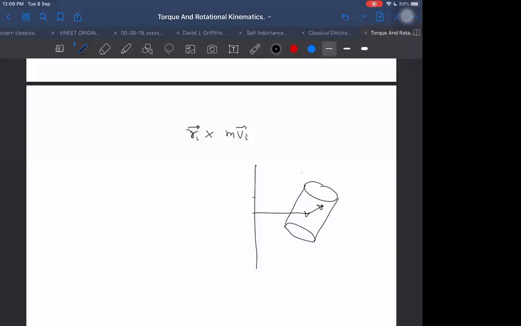So to find that, I will write the equation as sigma mi into ri cross vi, which will become mi into ric plus rc, cross vic plus vc. Now that will become mi into ric cross vic.